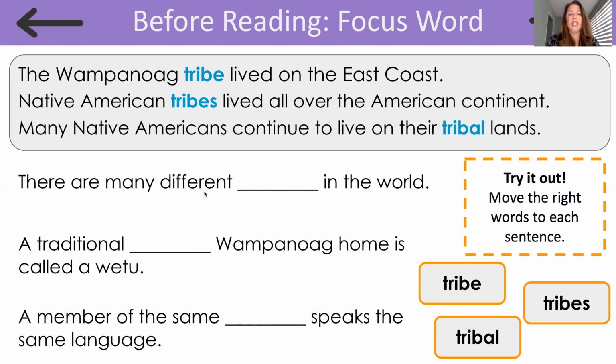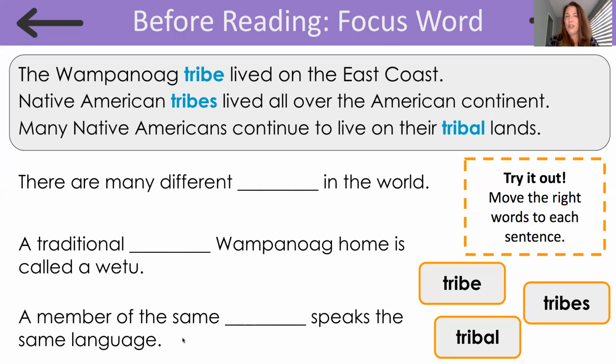There are many different in the world. A traditional Wampanoag home is called a Witu. A member of the same speaks the same language.